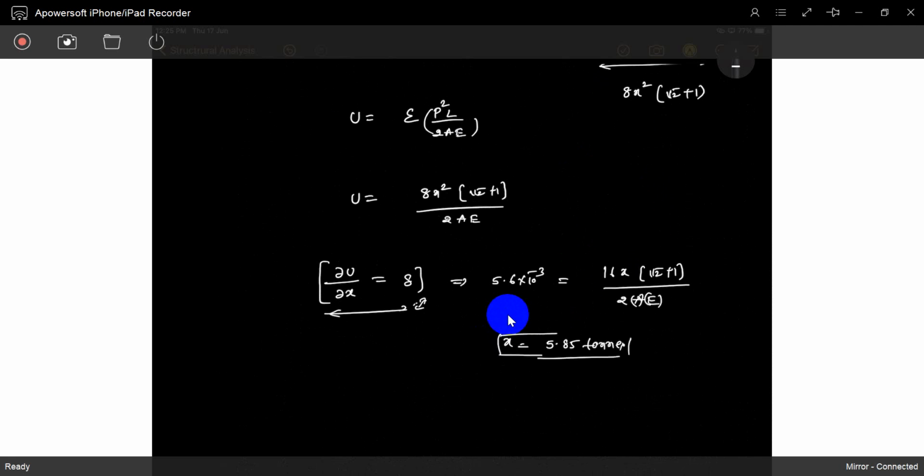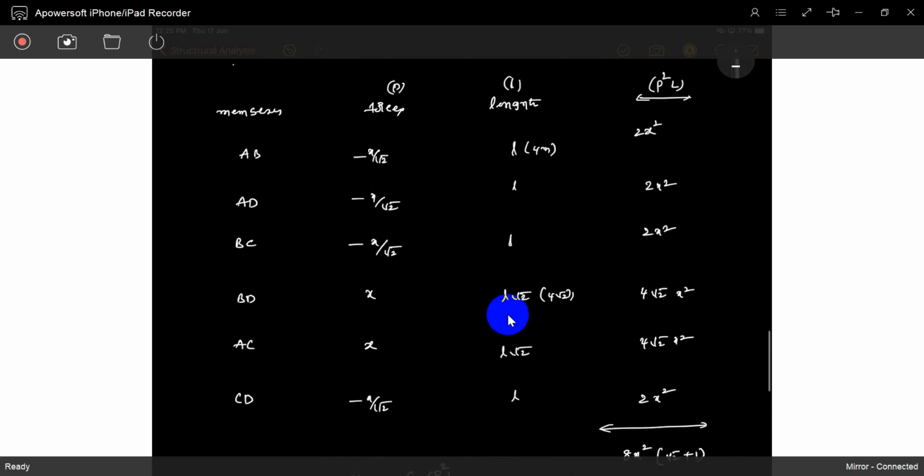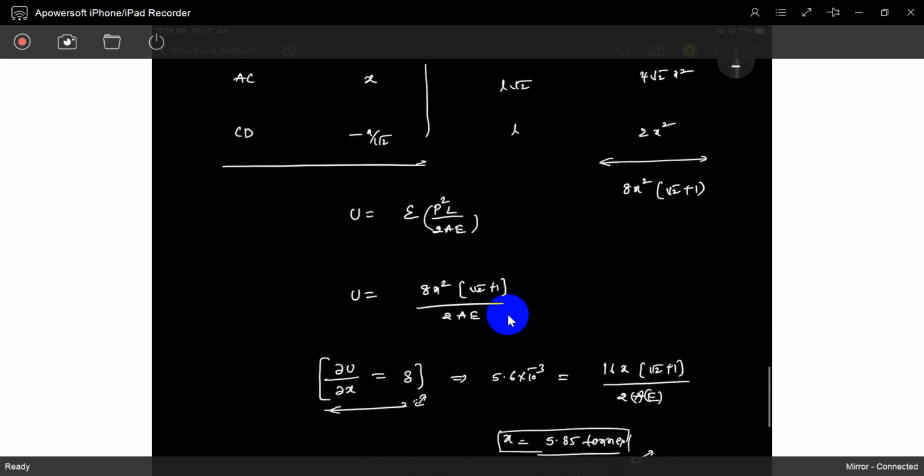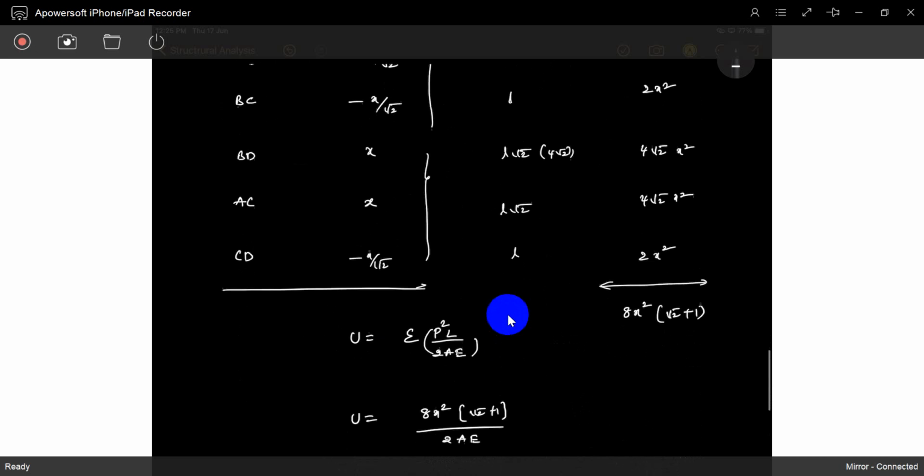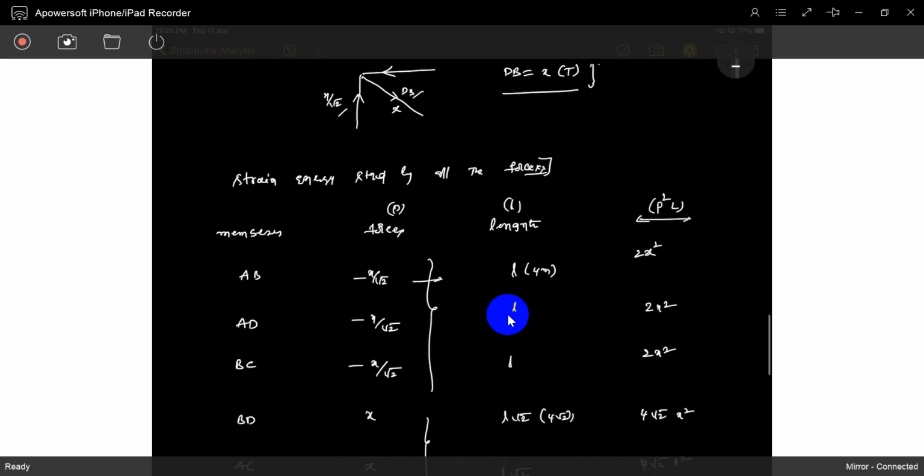So if you know the x value, you already know the forces experienced by the remaining members. It's not over if you just find out the x, you have to write the rest.